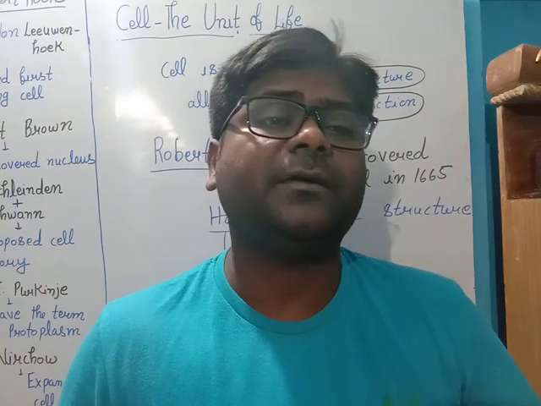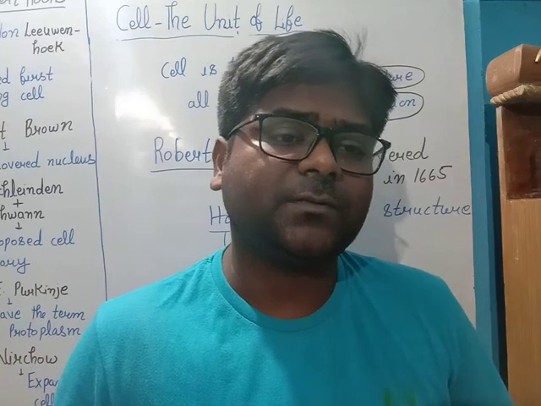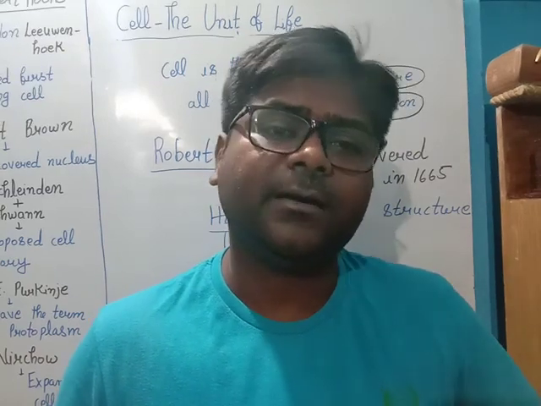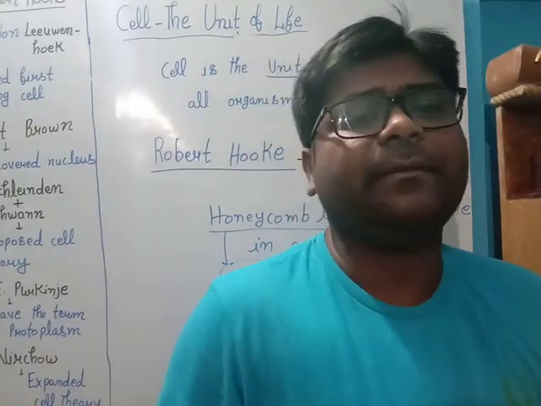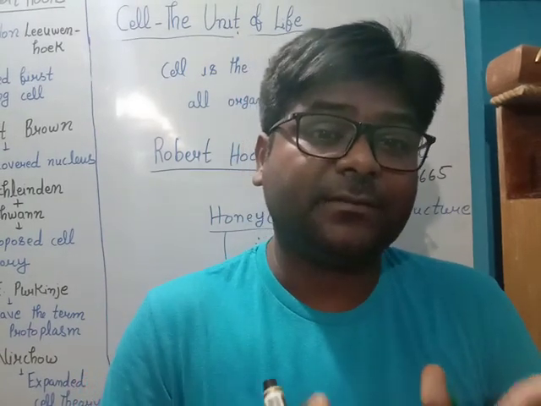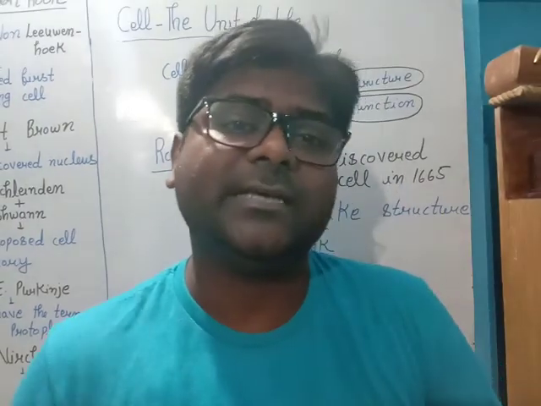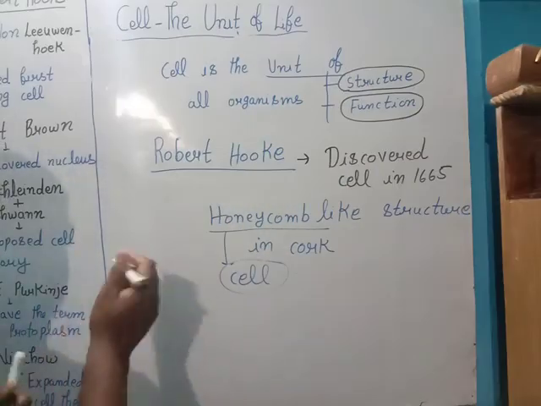So that discovery was completely accidental. After discovering cell, Robert Hooke started his project, and then many scientists came and explained about cell, and he laid the foundation of a new branch of science that we call cytology. What are we calling it? Cytology.